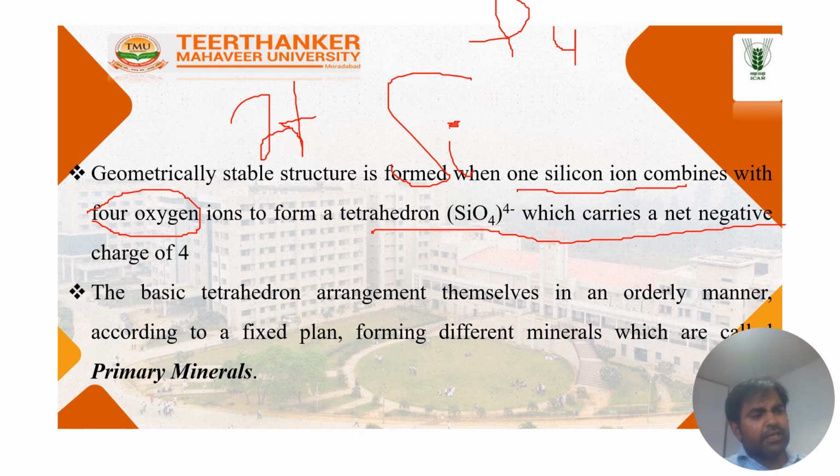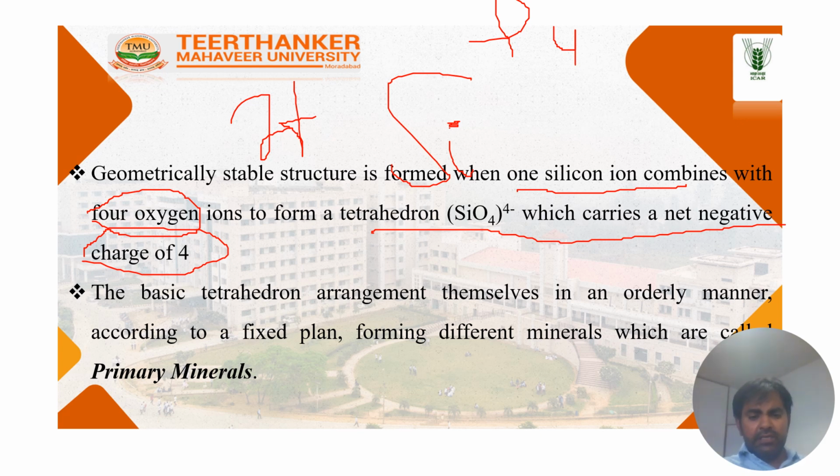SiO2 is always neutral because in that case the silica and the oxygen combine with balanced valency. But in the geometrical arrangement of the silica tetrahedron, it always contains a negative charge. Why? Because here there is only one silica and four oxygens, and this forms the tetrahedral structure. Tetra means four and hedron means solid form. Oxygen and silica combine to form a solid structure that is known as a tetrahedral structure.